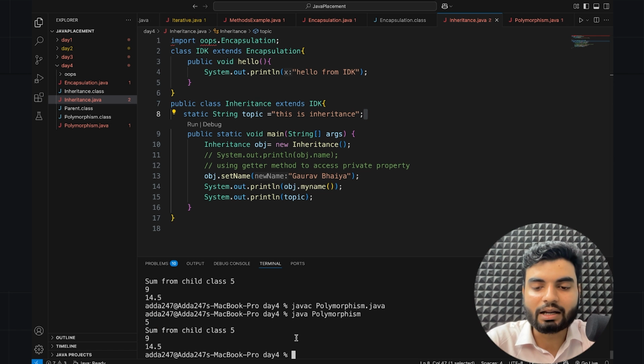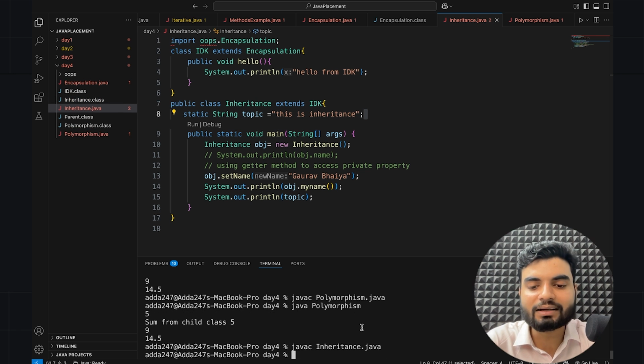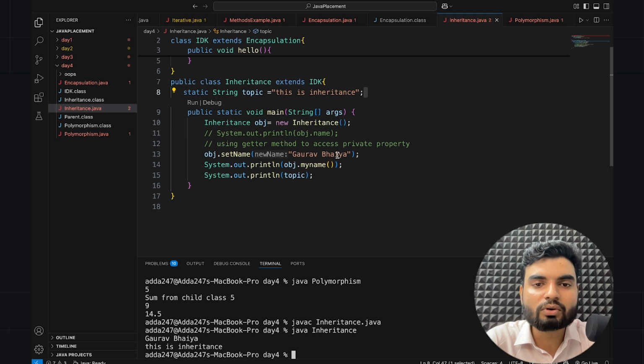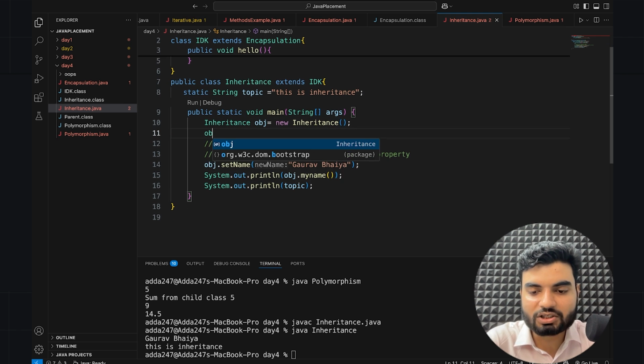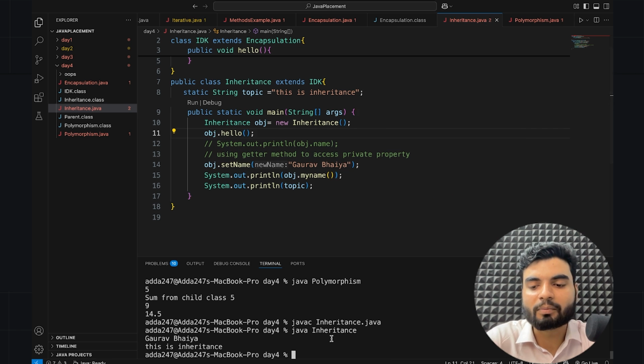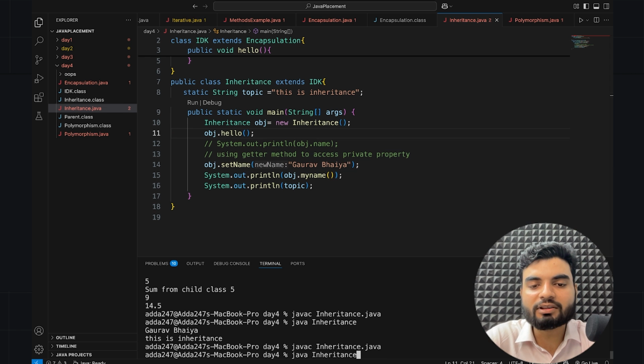That's why I'll just run the Java inheritance file. javac inheritance.java. And now look, this is working fine. Now I'll execute it: java inheritance. This is working fine, right? But if you want to call this hello method, you can call it from the object of the inheritance class. You can write obj dot hello method. So now that will work properly. That will work.